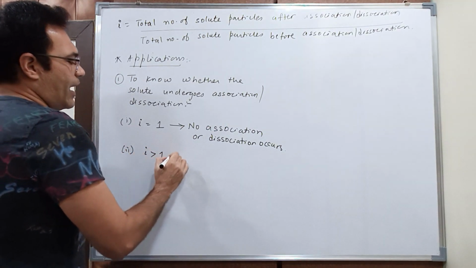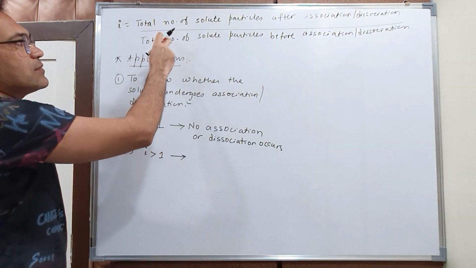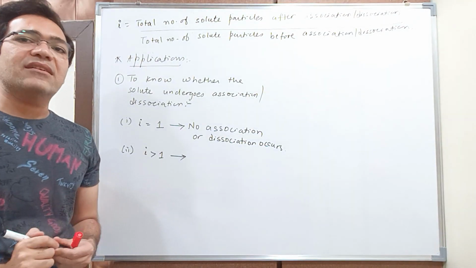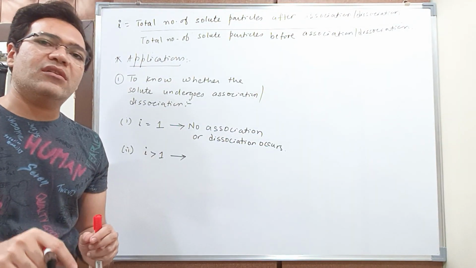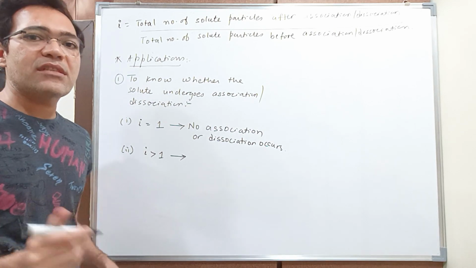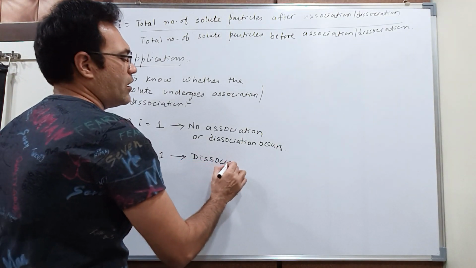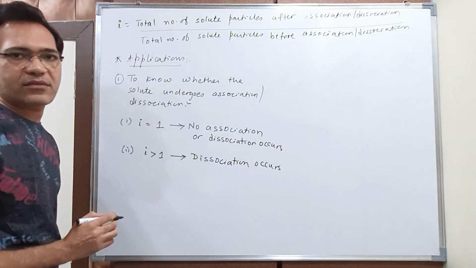Students, if the value of i is more than 1, it means that the numerator is more than the denominator. It means that the number of solute particles after going into the solution is increasing, right? It means dissociation occurs, because if the number of solute particles is increasing, it implies that dissociation occurs.